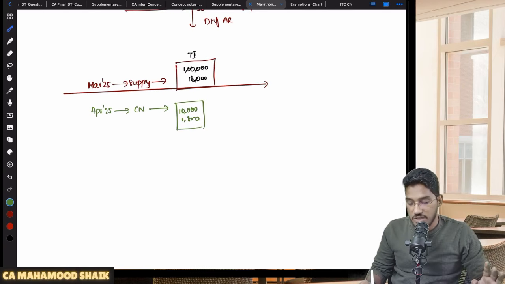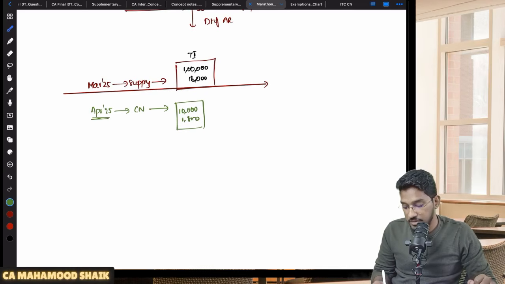Now, this credit note, generally what should happen is, since I have given it in the month of April, while filing the return for the month of April, which I will file in May, so that is by May 11, I have to declare it in my GSTR1. If I declare that credit note in my GSTR1, then my output tax liability will get reduced by 1800 rupees.